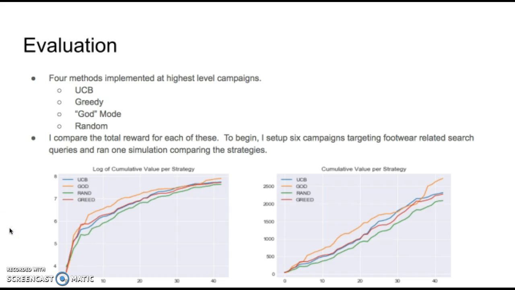For evaluation, I just looked at the total reward for each of these. Below you can see the total reward for each of these strategies over about 45 periods, and each period has about 10,000 keywords in it. As we can see, God mode performs the best, followed by either UCB or greedy, and then random.